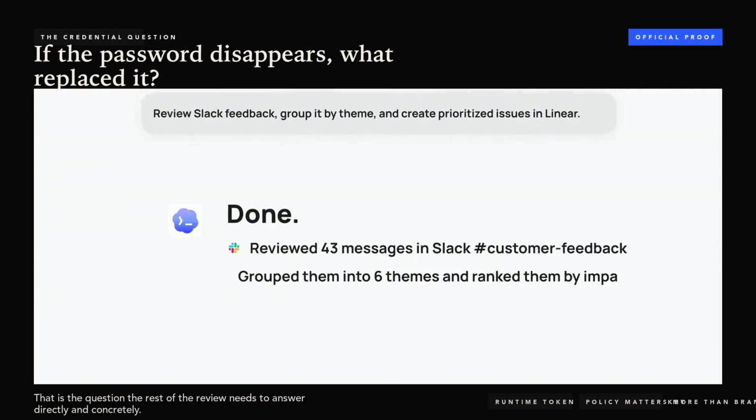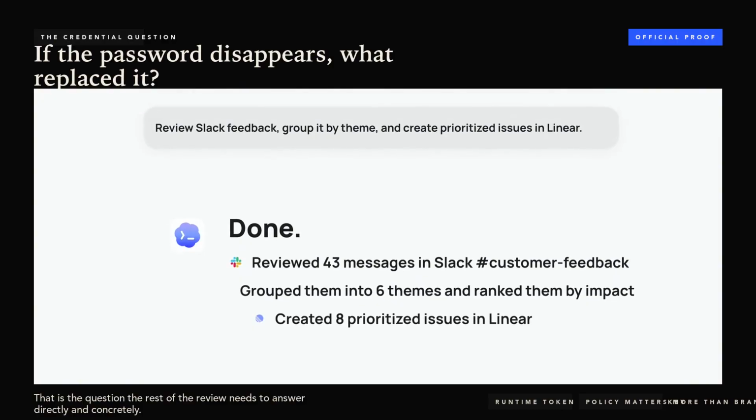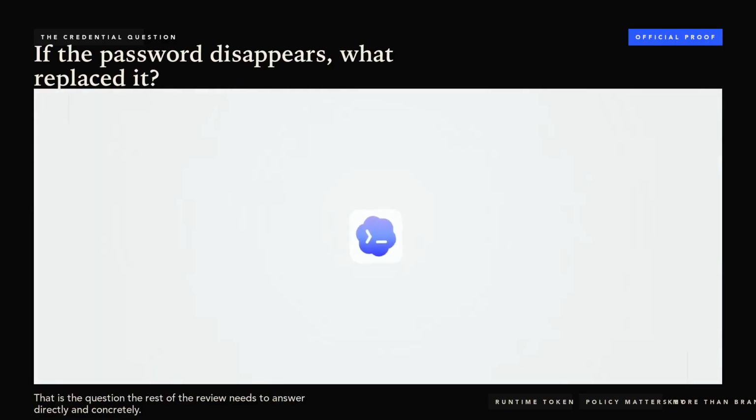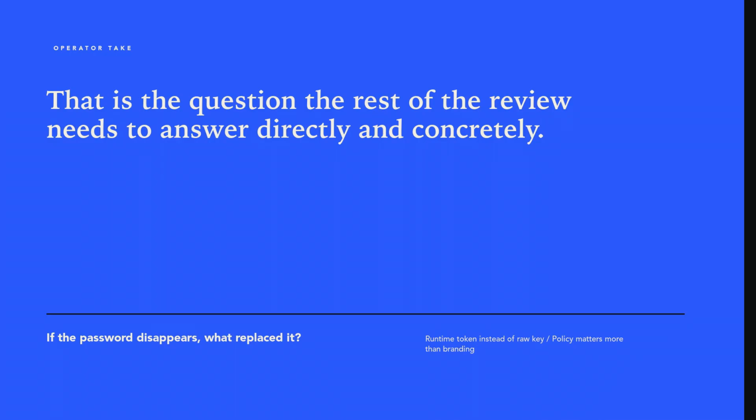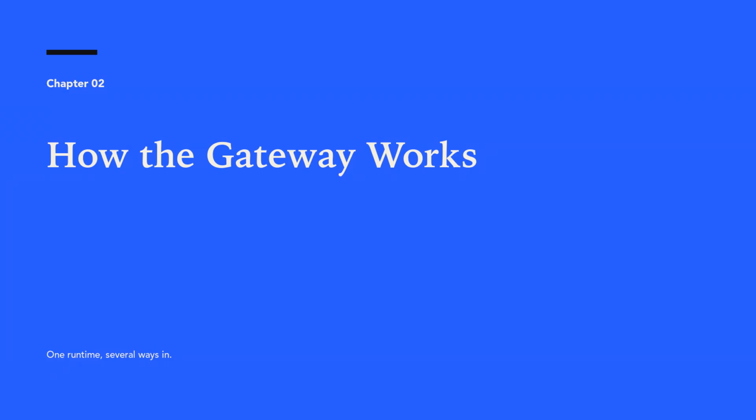That distinction matters. A credential can stay out of the model's context, but the data returned by an action can still enter that context. OpenConnector reduces one dangerous form of secret exposure. It does not magically make email, files, messages, or provider responses non-sensitive. You still have to decide what an agent may request and what data it may see.